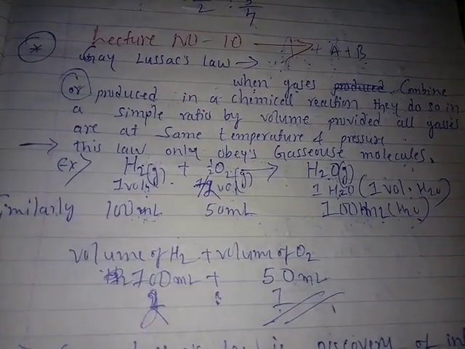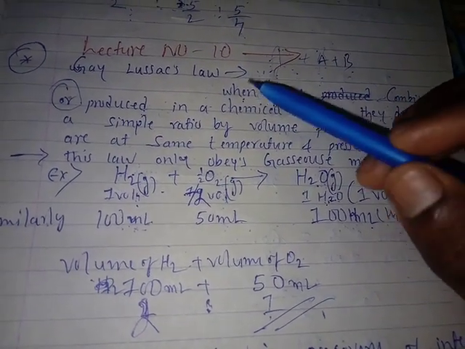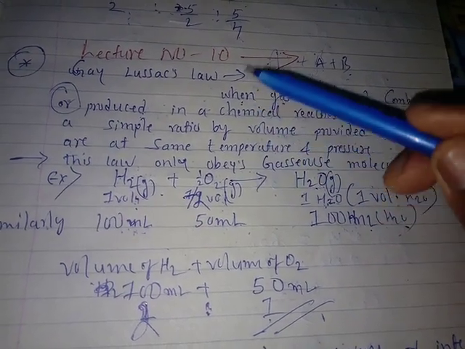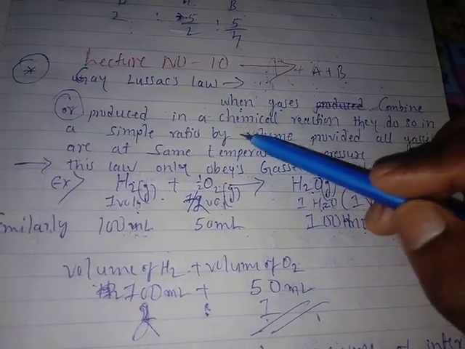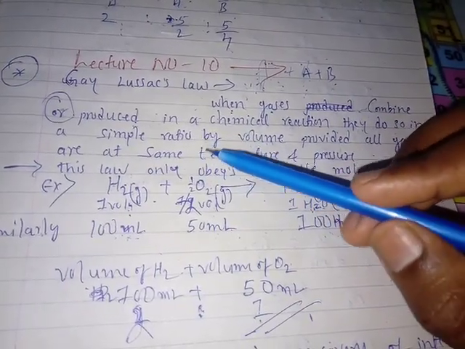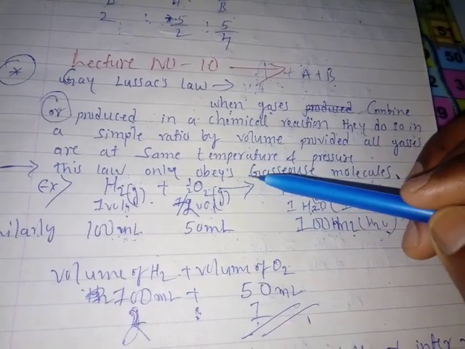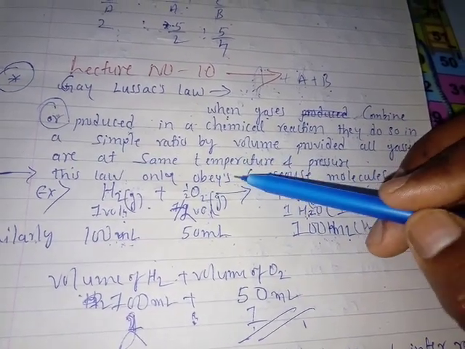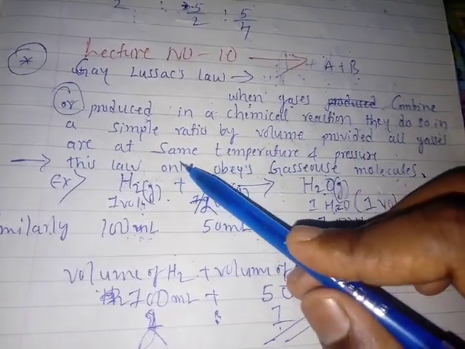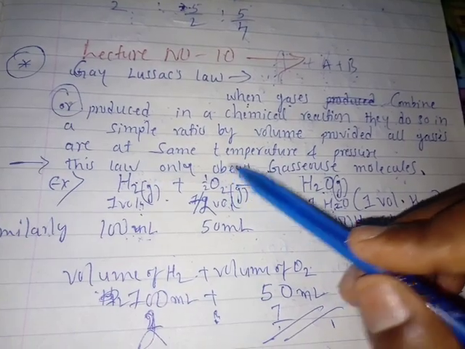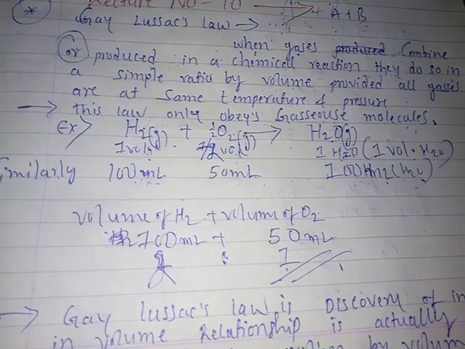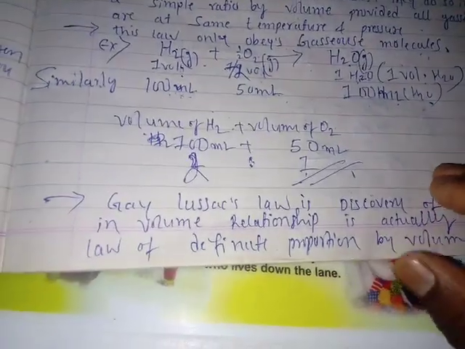That's what he explained: when gaseous molecules react with each other to form gaseous product, in this gaseous chemical reaction, the gaseous volumes of reactants and products are in a simple whole number ratio, like this, students. Yes, students, understood? Let's see one more example, students.